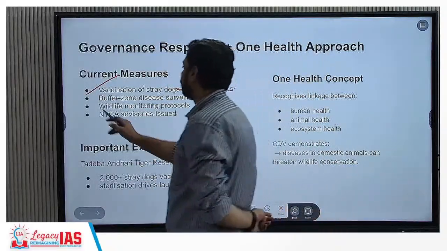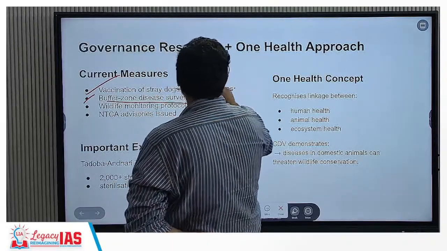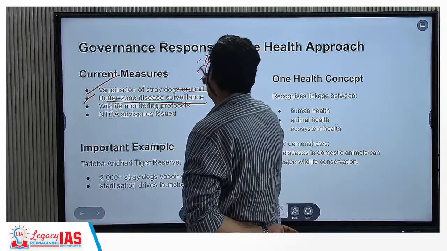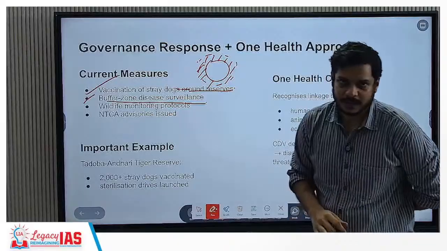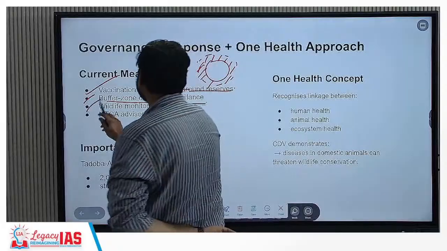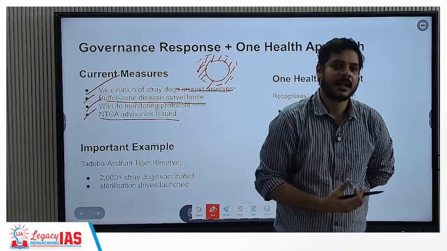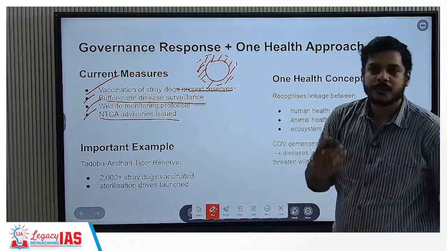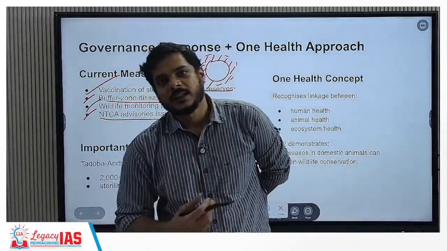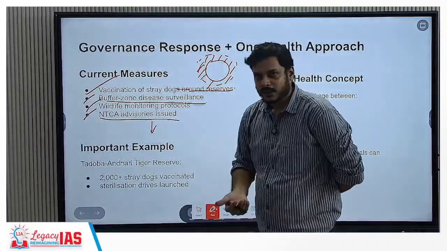Okay. Second, buffer zone disease surveillance. That means even when this is the protected area, we will have a buffer zone around it, and here we will go for active detection of any kind of CDV transmission that is taking place, or any animal which is carrying this CDV. Wildlife monitoring protocols and NTCA advisories are issued. Okay, that means the National Tiger Conservation Authority, constituted under the Wildlife Protection Act in 2006, has also taken cognizance, and therefore it has resulted in giving out advisories for the conservation of tigers.